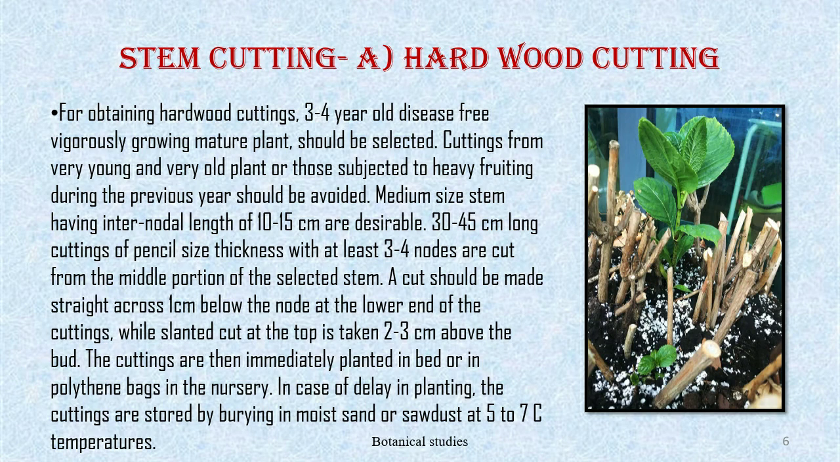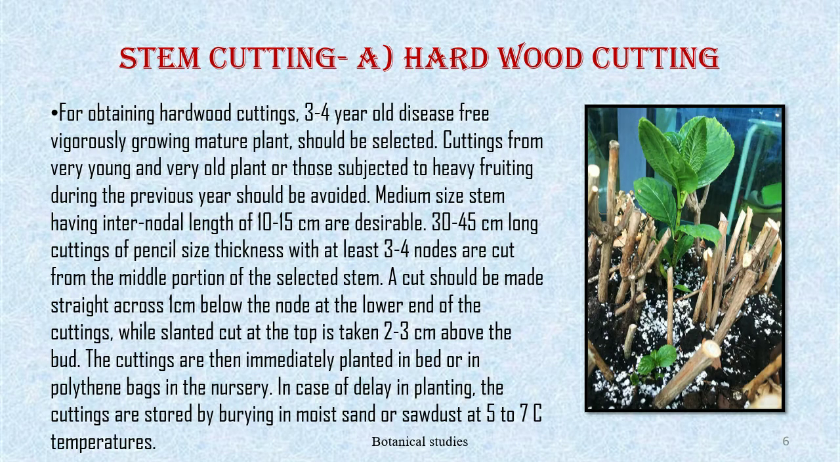Stem cutting, hardwood cutting. For obtaining hardwood cutting, a 3 to 4 year old disease-free, vigorously growing mature plant should be selected. Cuttings from very young and very old plants, or those subjected to heavy fruiting during the previous year, should be avoided. Medium-sized stems having an internodal length of 10 to 15 cm are desirable. Cuttings 30 to 45 cm long, of pencil size thickness with at least 3 to 4 nodes, are cut from the middle portion of the selected stem.